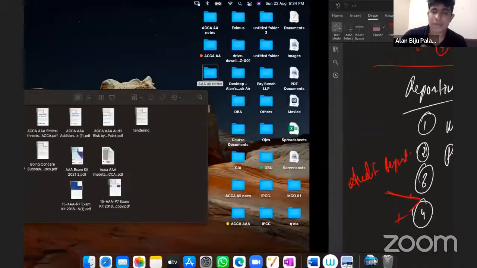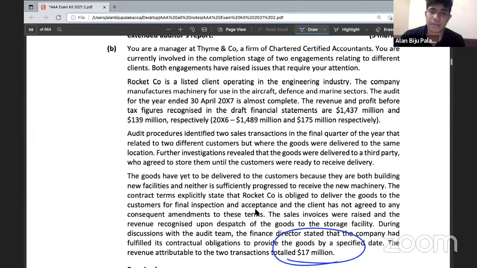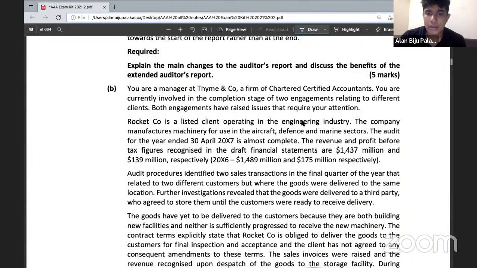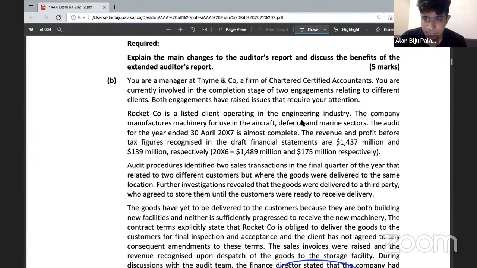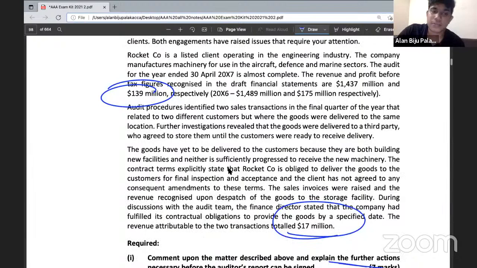So the 17 million was a misstatement. Let's assume that this misstatement is material. Then what's the amount of profit here? The revenue and the profit for taxes. Yeah, the profit is 139 million. So is this a pervasive misstatement or not? No, because the profit is 139.